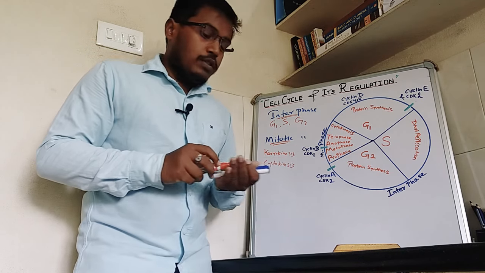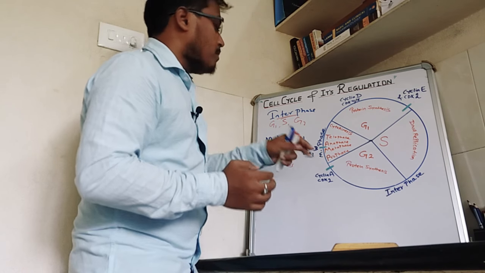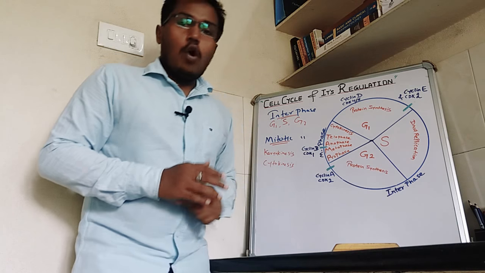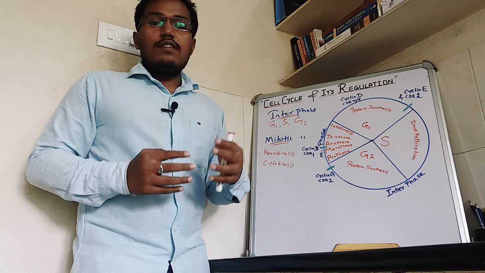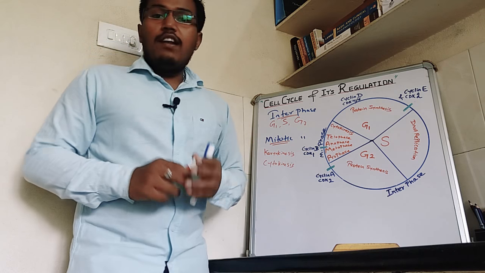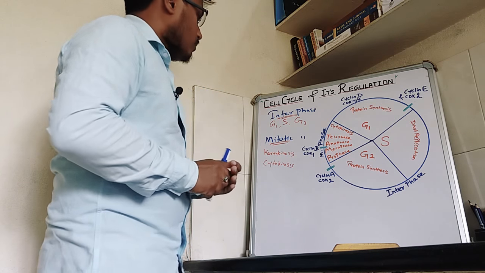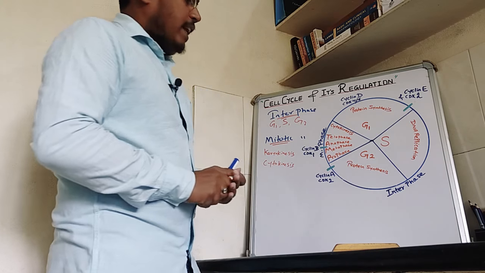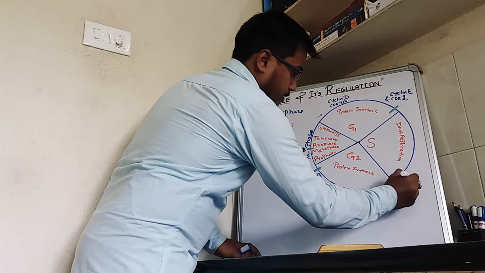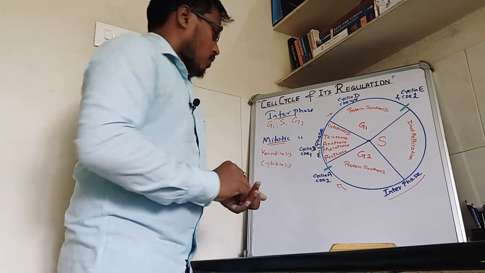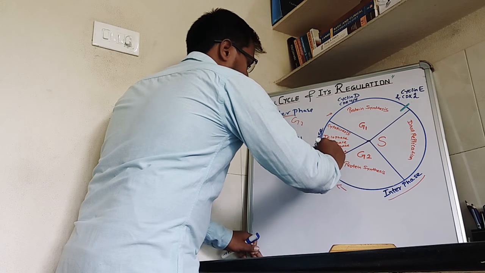Now G2 phase is also the same as G1 phase: the cell prepares itself to go to the M phase, that is mitotic phase. So here also protein synthesis occurs, ATP synthesis occurs, and tubulin proteins are formed, because tubulin proteins are required for spindle fiber formation. After completion of interphase, the cell passes to the second phase of the cell cycle, that is M phase.